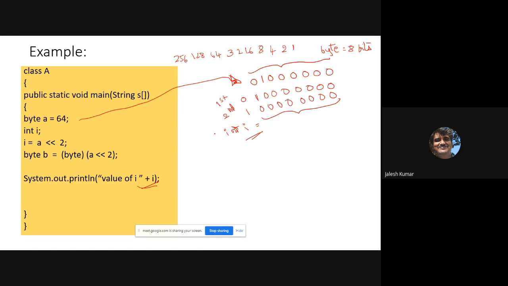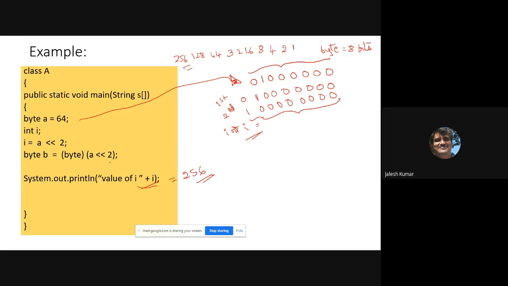What is the value of I? I assigned this value, and I is 32 bit, is it not? So 1 2 3 4 5 6 7 8, the ninth bit is set, is it not? The ninth bit means you will get the output 256, because you caught that in the integer type.